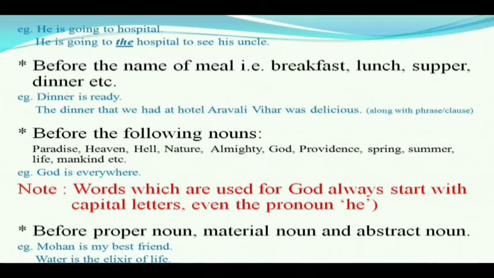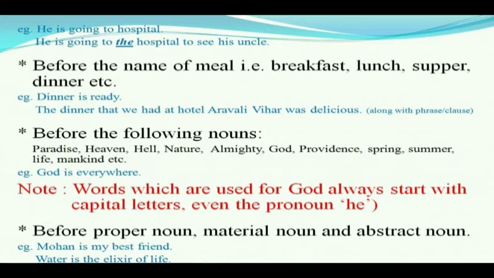Next point, before the following nouns, we do not use any article. They are paradise, heaven, hell, nature, almighty, God, providence, spring, summer, life, mankind, etc. Before these words we do not use any article. So instead of saying the God is everywhere, we say God is everywhere. One thing is to be noted, words which are used for God always start with capital letters. Even if the pronoun he is used for God, its first letter is written in capital letter.